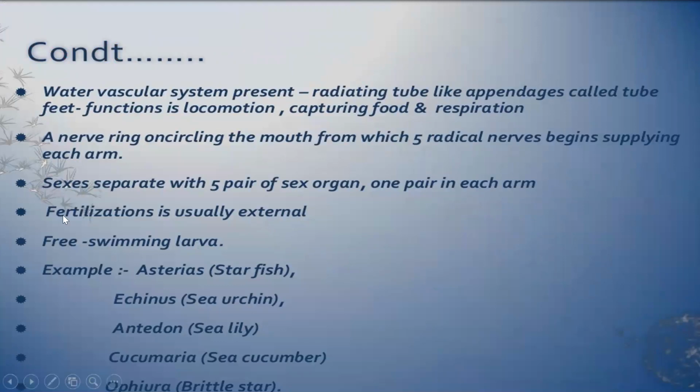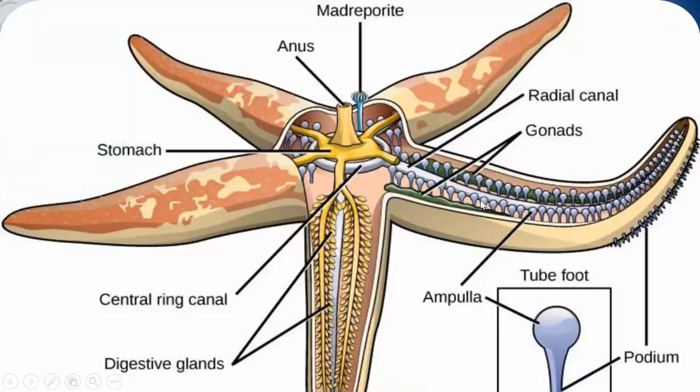Then they have a water vascular system with radiating tubes like appendages called the tube feet, which help in locomotion, capturing of food and respiration. Let me show you. See over here, this is known as madreporium. This is the anus towards the upper surface. Mouth is on the lower part of it.